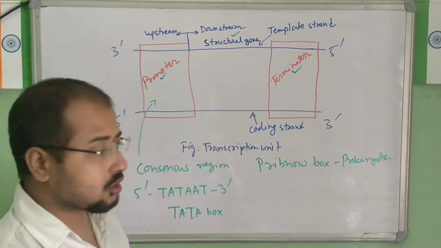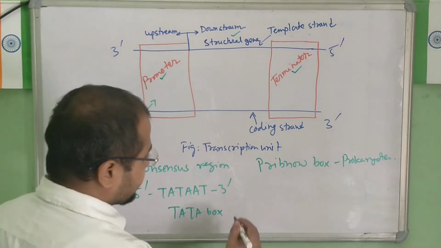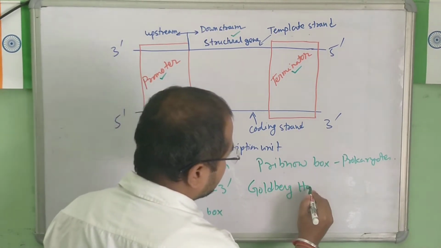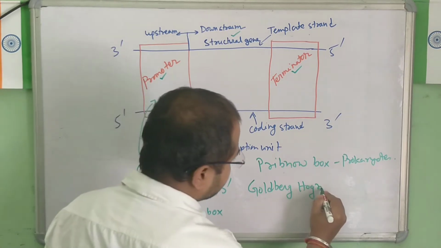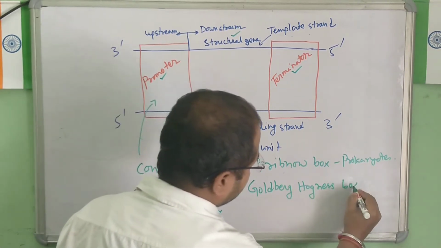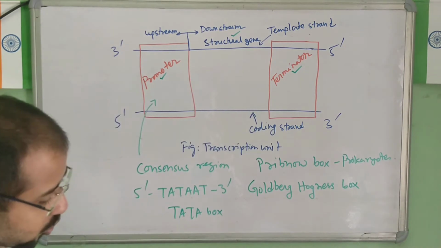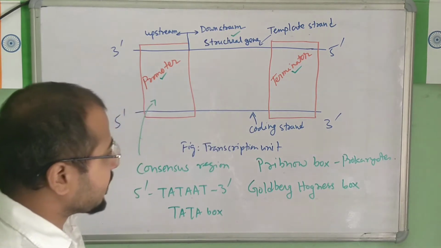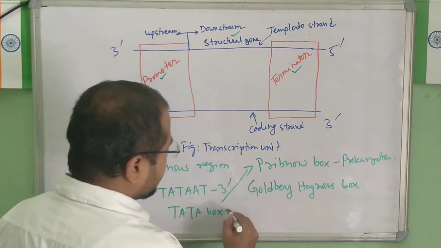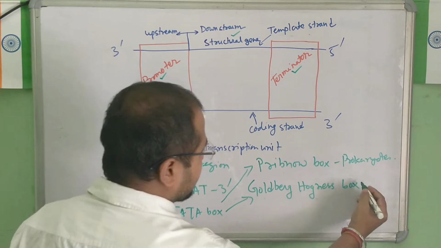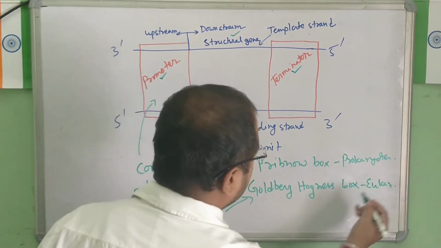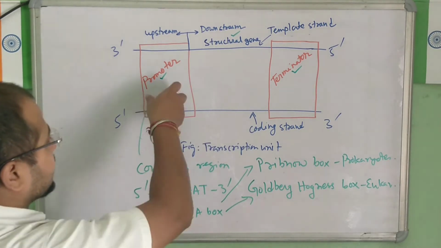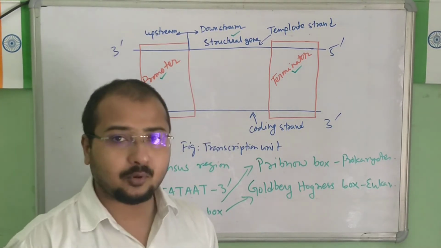And in eukaryotes, we call this TATA box the Goldberg-Hogness box, again named after the scientists Goldberg and Hogness. So the same TATA box is named separately in prokaryotes and eukaryotes: the Pribnow box or the Goldberg-Hogness box.